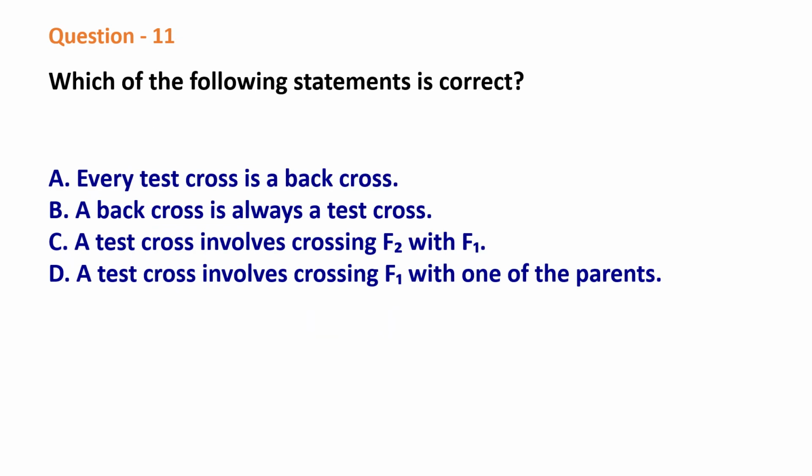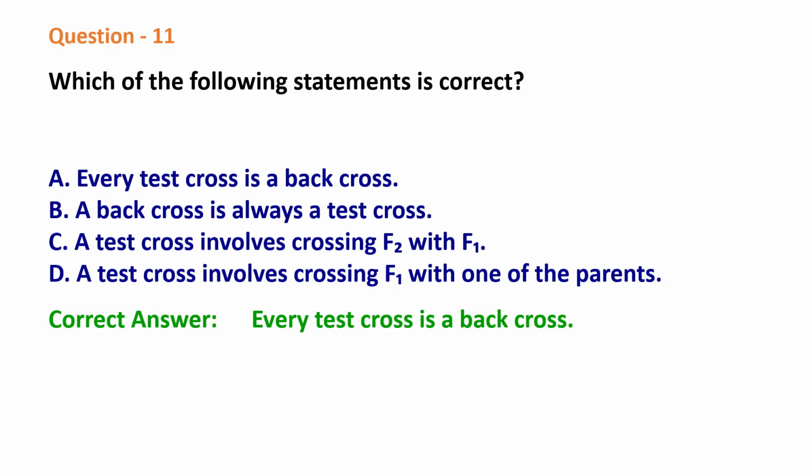Question 11. Which of the following statements is correct? Options: every test cross is a back cross. A back cross is always a test cross. A test cross involves crossing F2 with F1. A test cross involves crossing F1 with one of the parents. The correct answer is every test cross is a back cross.